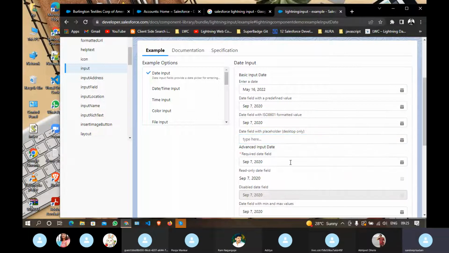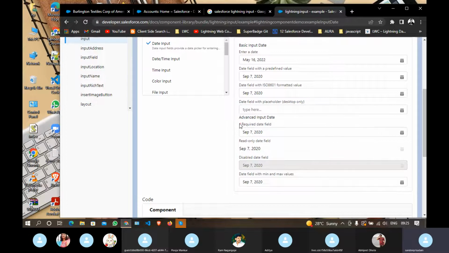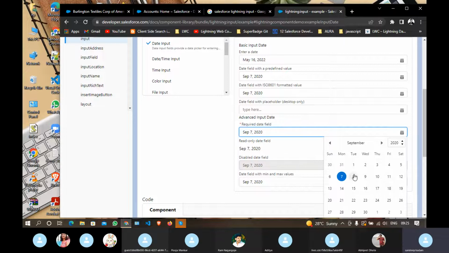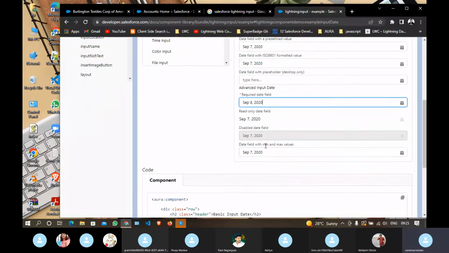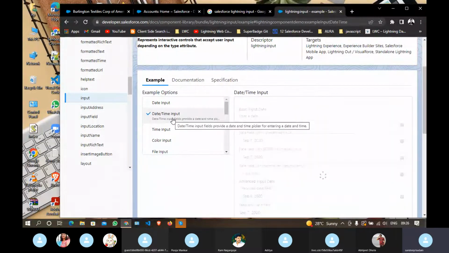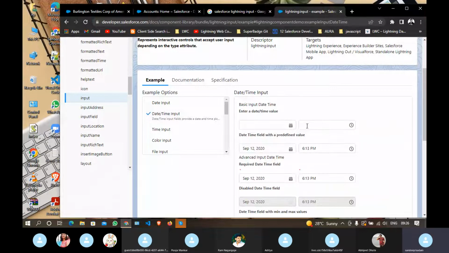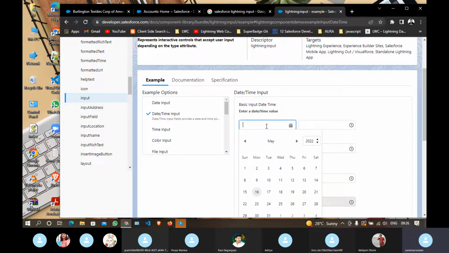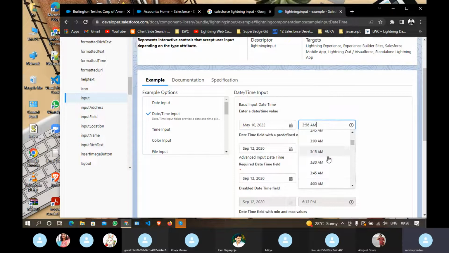Advanced input. If you want to make this field required, that is also possible. In Aura, means Visualforce also it is possible, but in here also it is possible, by giving the required attribute. If you want to disable your field, that is also possible. And now let's say we want to give time also. So here is the time component. Date and time, you can select date from here, you can select time from here. This way you can configure.